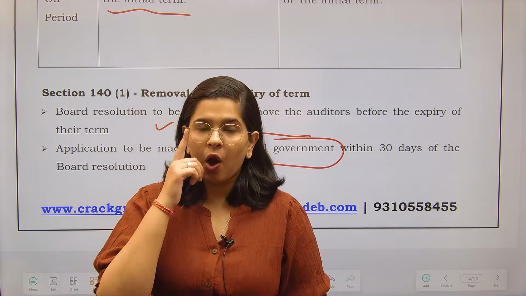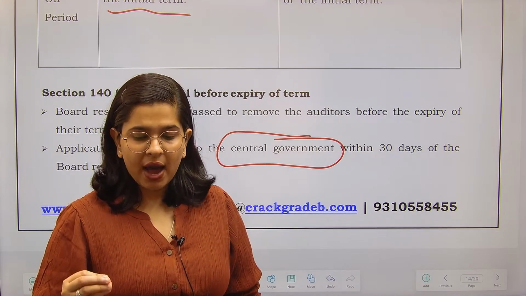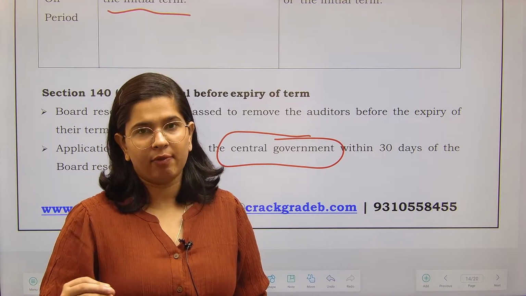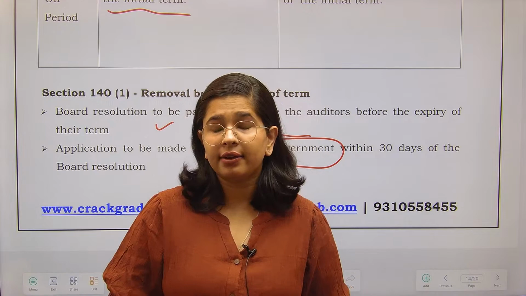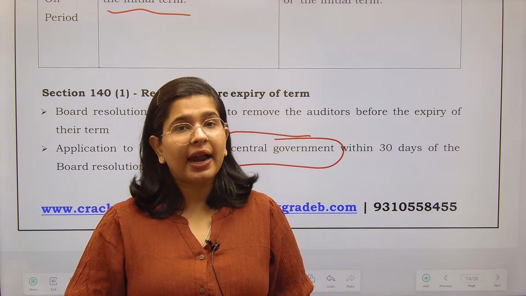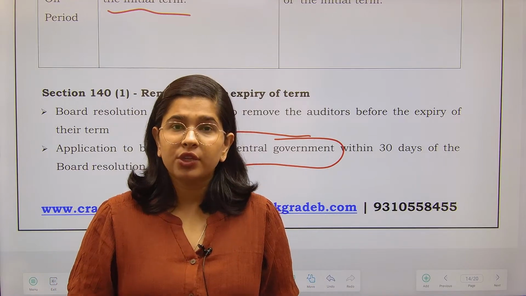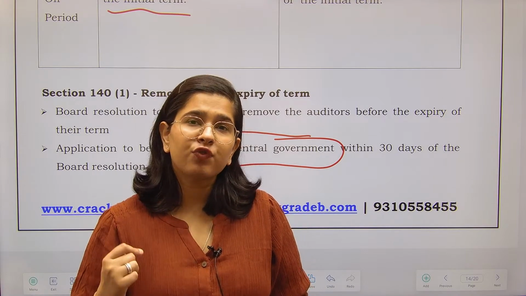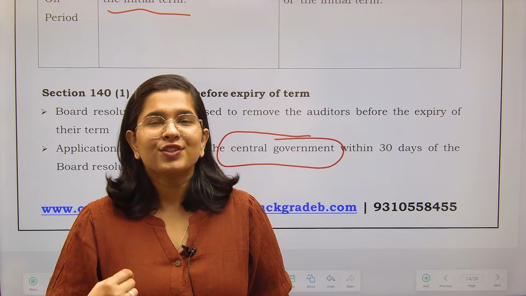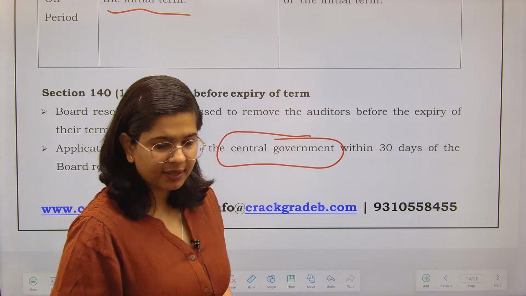That means you cannot just remove the auditor like that. Fine, you have to take the permission of the central government. Why? Because sometimes it happens that companies remove the auditors because they are not acting as per the wishes of the management or shareholders. They are just reporting the truth. So sometimes auditors are punished for their truthfulness. Correct? So in order to prevent that, we need to take an approval from the central government. This is the thing that I wanted to explain.